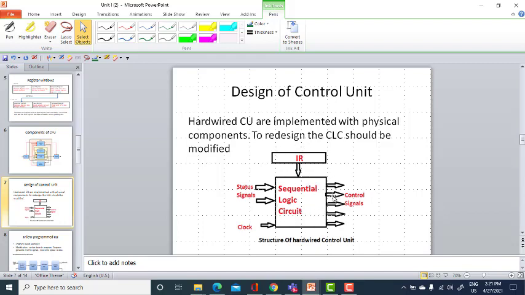Based on the instructions, you will be generating control signals for the CPU. What will this control signal do? This control signal will direct the data flow between the CPU and the other devices. Other devices may be memory and input output devices. This is your hardwired control unit, because the control signals are generated by the hardware, namely your sequential logic circuit.